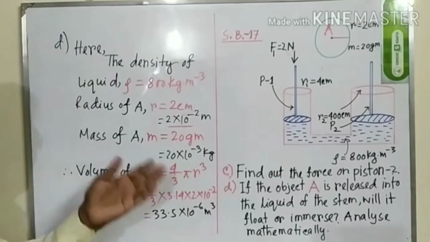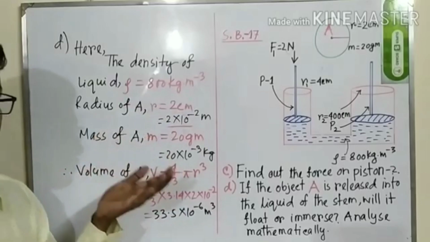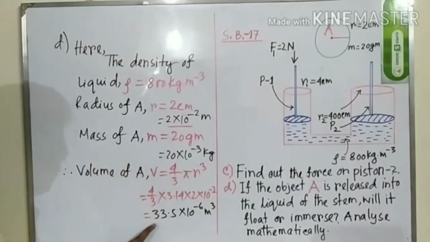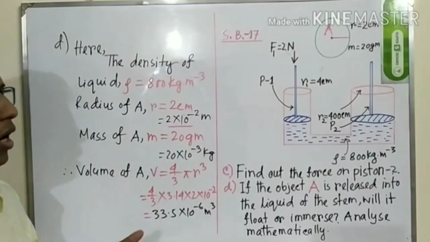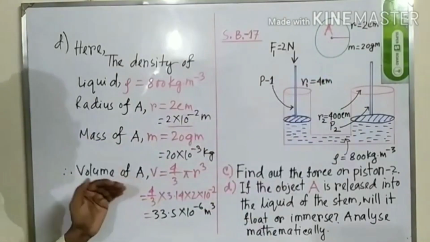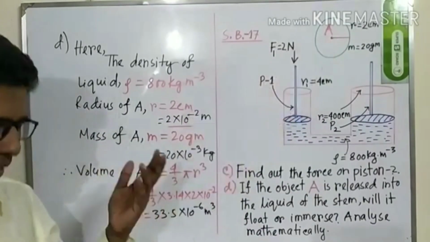So we have already calculated the radius and the density. We have already written the density and calculated the volume, which is 33.5 into 10 to the power minus 6 meter cube. Now we should calculate the weight of this object in air. After calculating the volume, we must calculate the weight of this object in air.